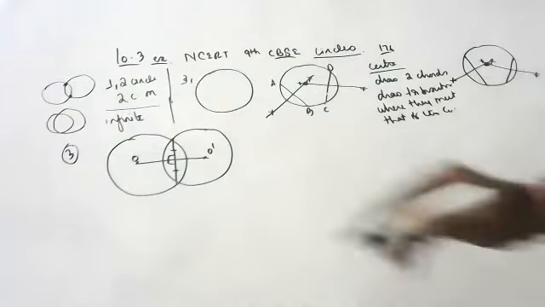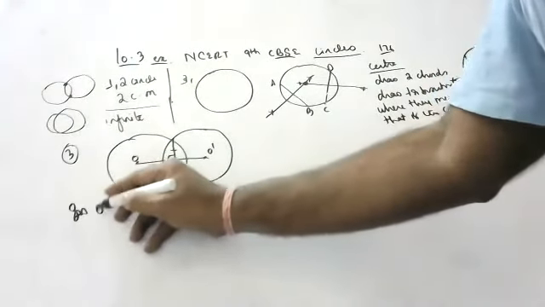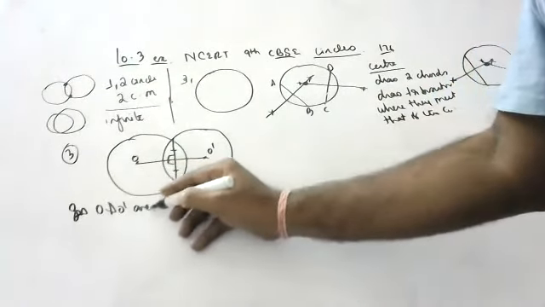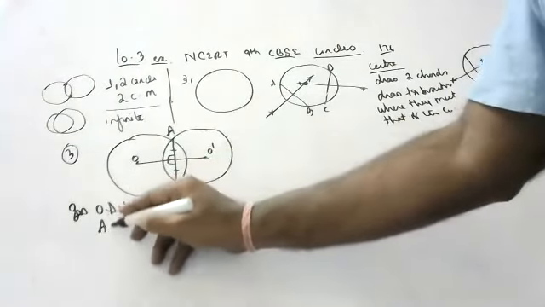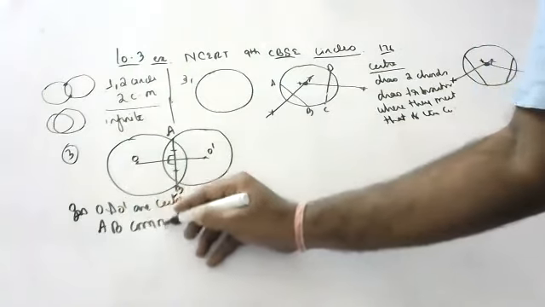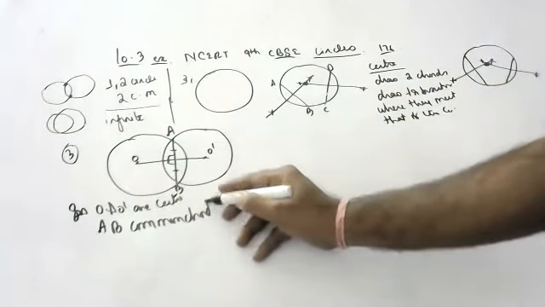Given: O and O dash are centers, and AB is the common chord. Join all these points, children.